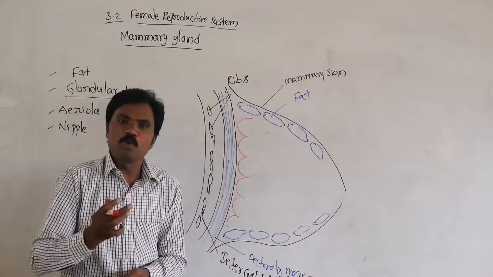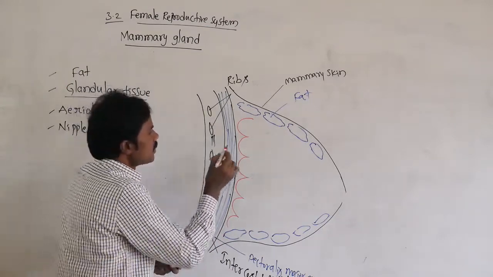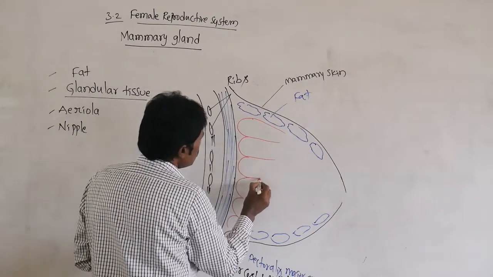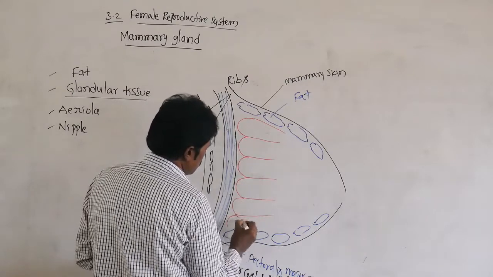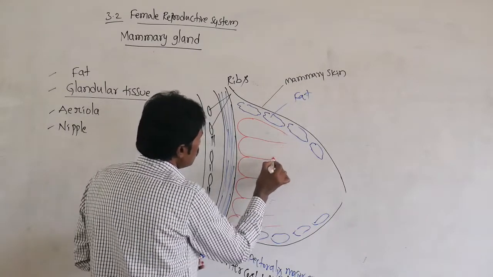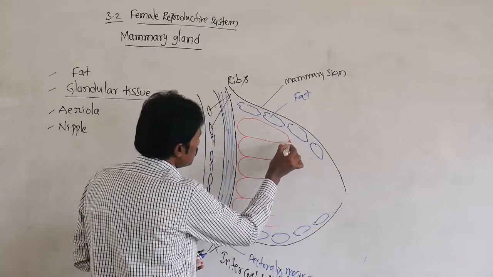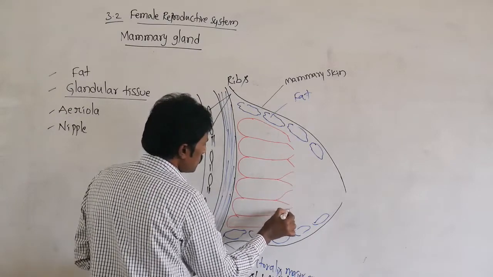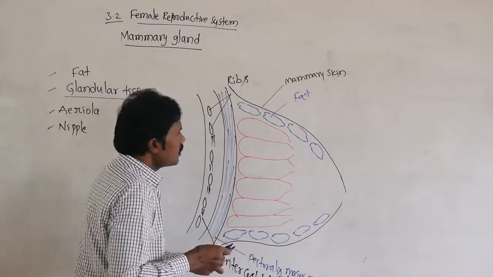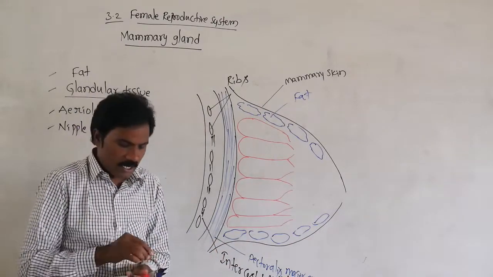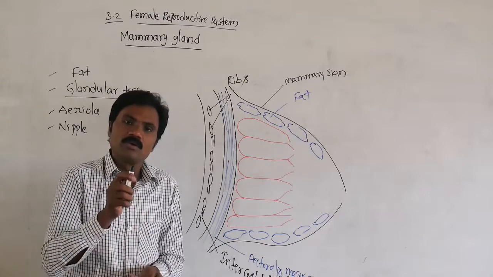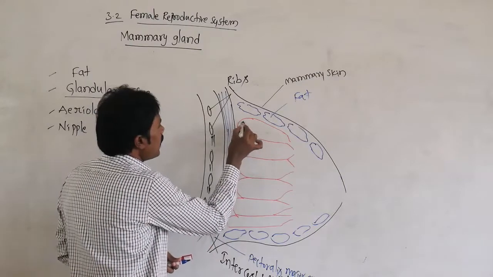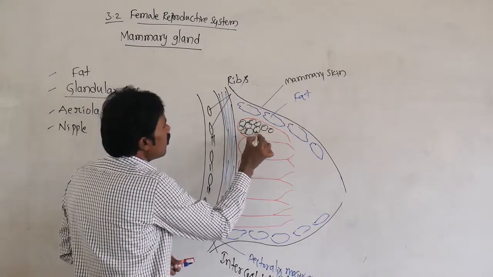Actually, 15 to 20 mammary lobes are present. Inside the mammary lobes are tiny structures that we call alveoli.